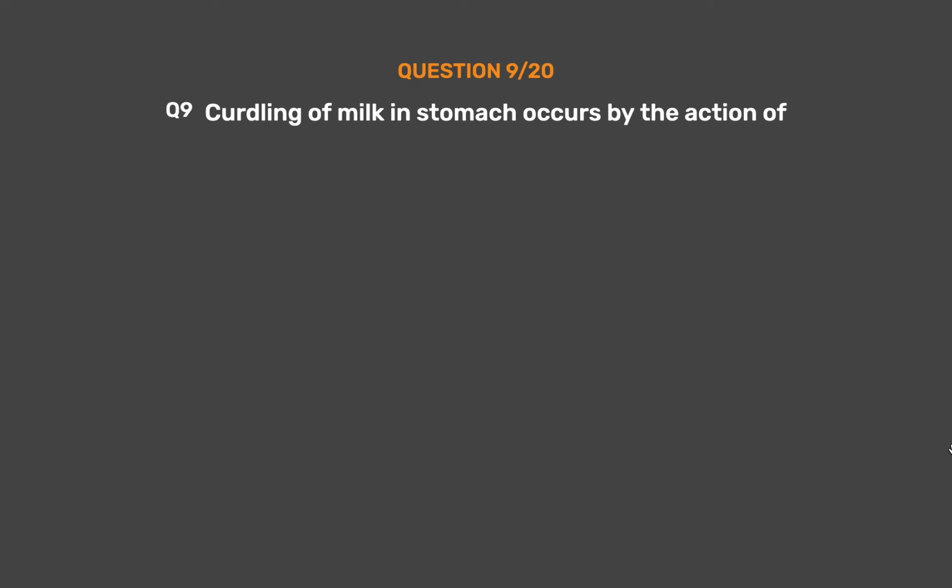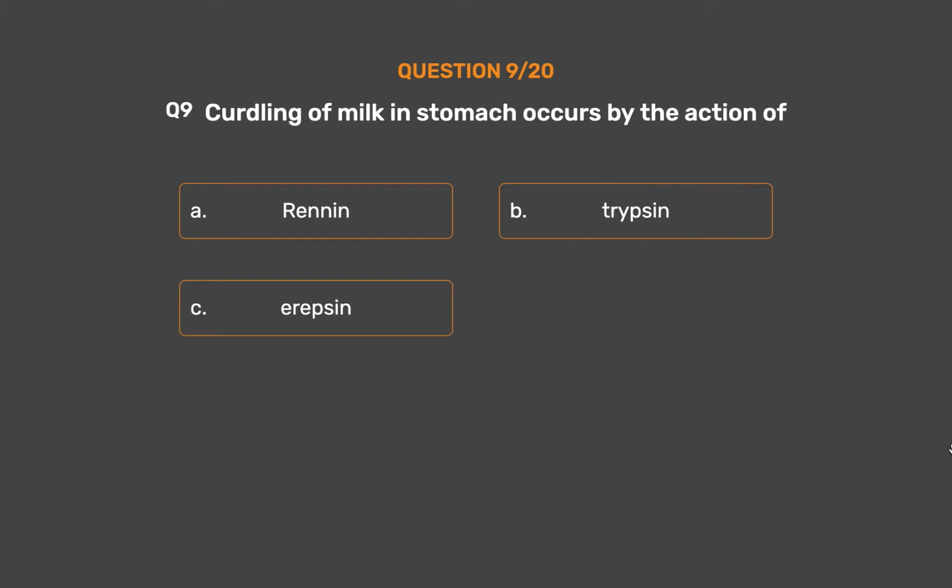Question number 9. Curdling of milk in stomach occurs by the action of option A, renin. Option B, trypsin. Option C, erepsin. Option D, chymotrypsin.